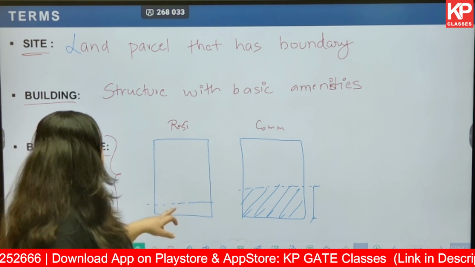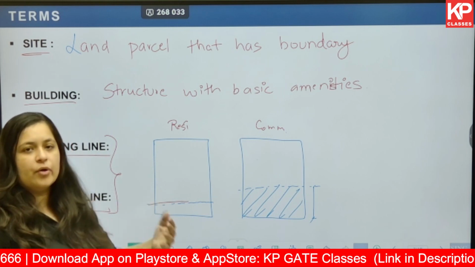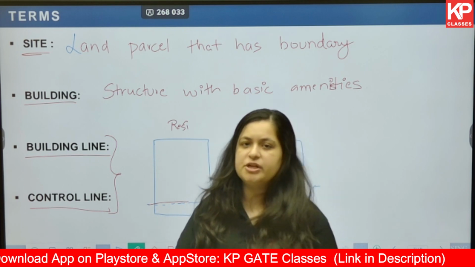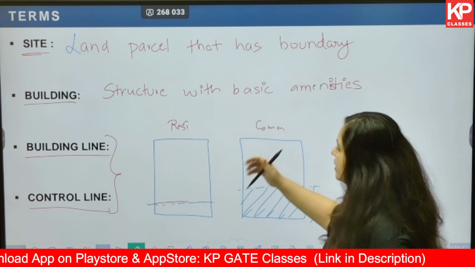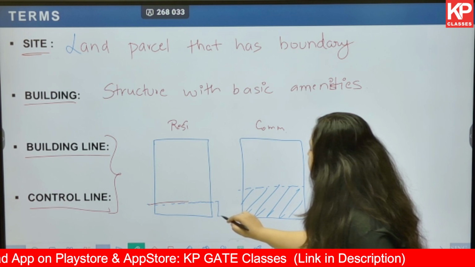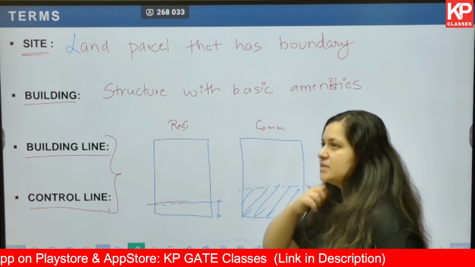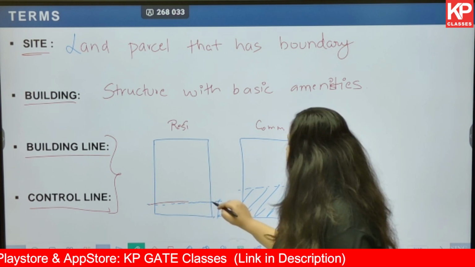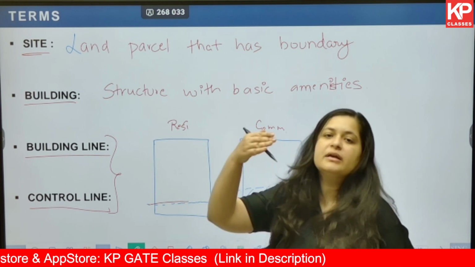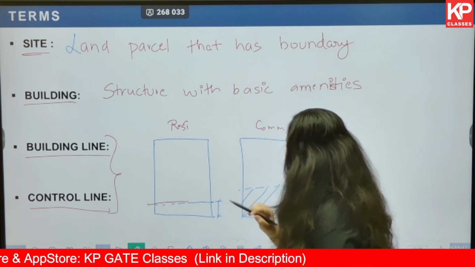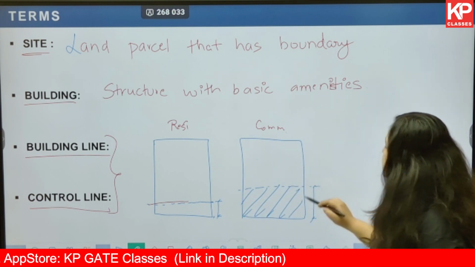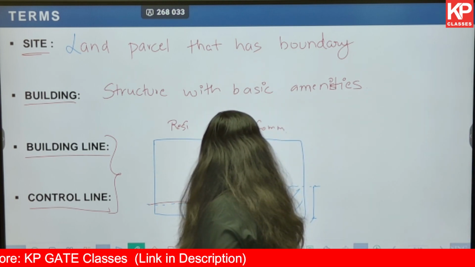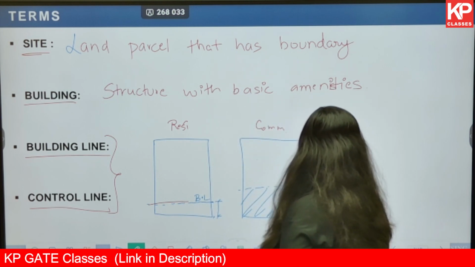Now, in a residential area, yes, there are going to be guests, and a lot of people residing in that particular township. But compared to the commercial area, this kind of setback, the space left between the compound wall, or the start of the plot, and the place where the building is constructed, is enough. But we need more space in commercial and public areas. So this is your building line, and this is your control line.